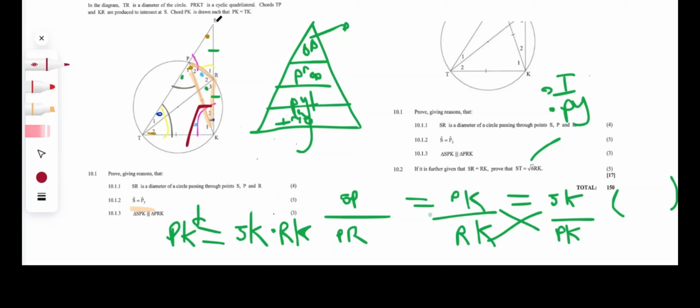Okay, so we know that ST is a part of a 90-degree triangle. So what do we immediately think of? Pythagoras, right? So we know we're definitely going to use Pythagoras, where ST is going to be the hypotenuse because it is the longest side of the triangle. And not only that, it is opposite the 90-degree angle. So you're going to take ST to the power of 2 equals SK to the power of 2 plus TK to the power of 2.